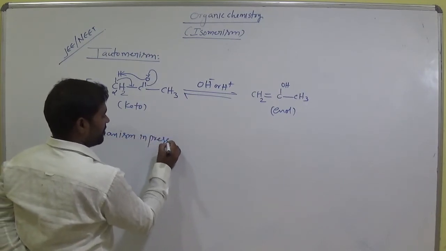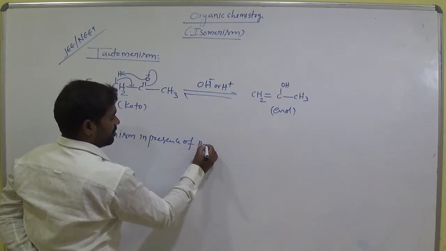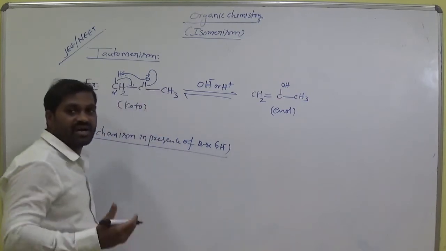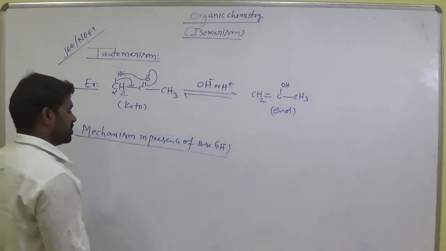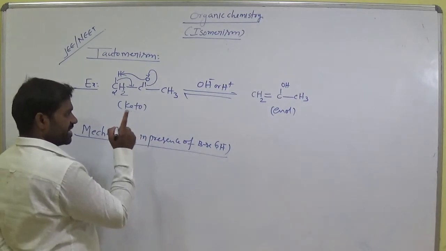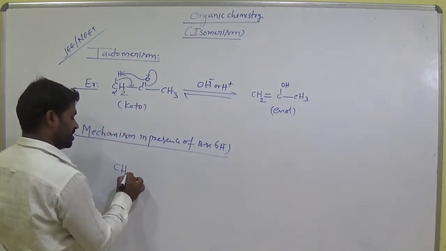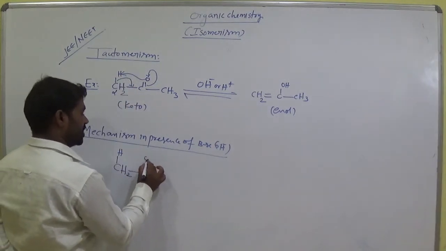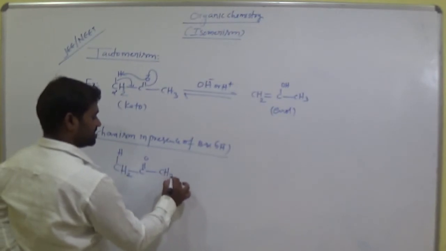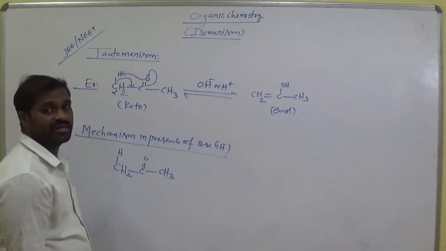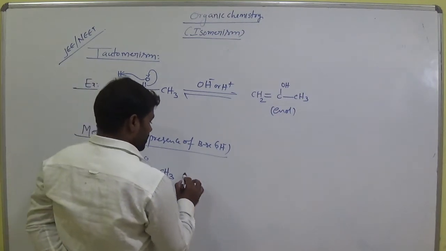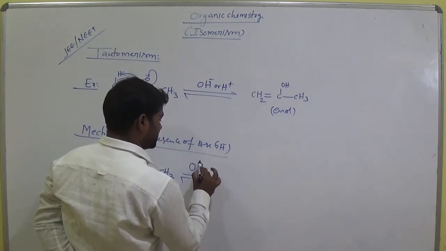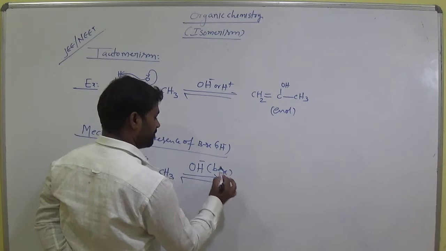in presence of base. How does the reaction take place in presence of base? That is called the mechanism. Okay. So here, take the first step, that is CH2 and this is H, am I right? C double bond O, CH3. Listen students very carefully, very important. Okay. Now in presence of base, we just add OH minus, which is called base, basic medium.